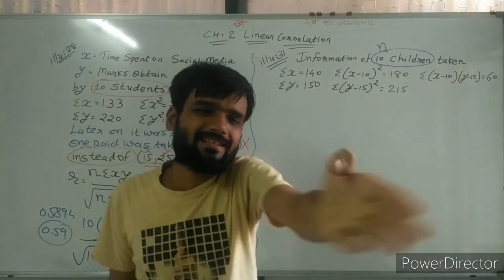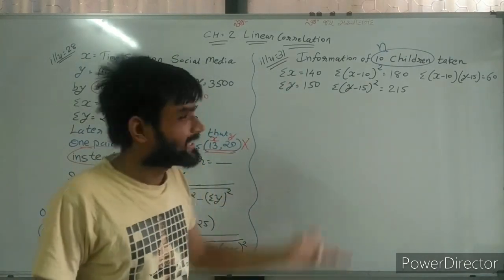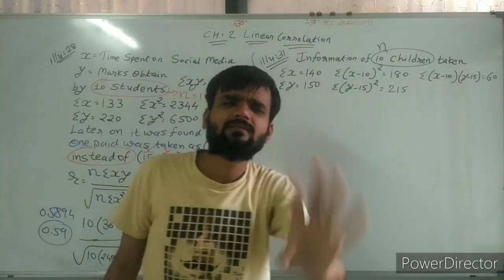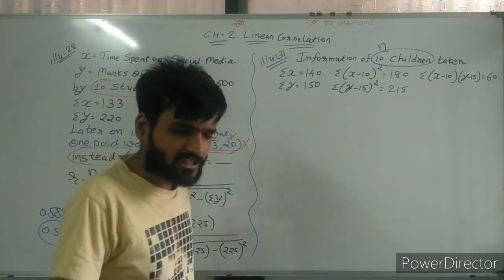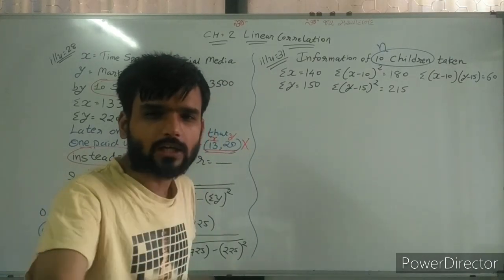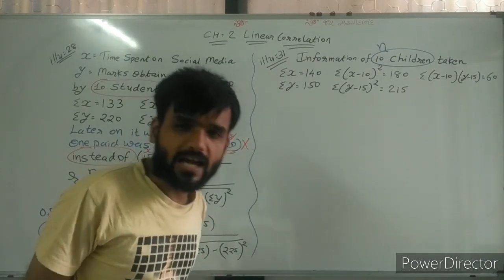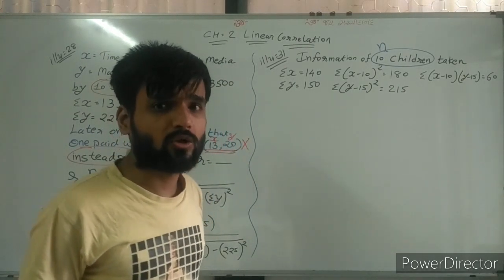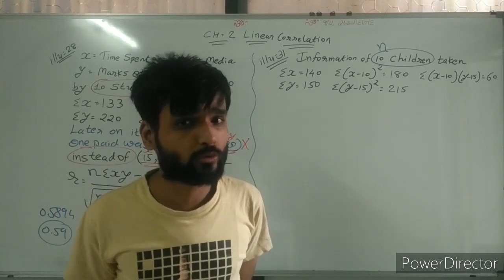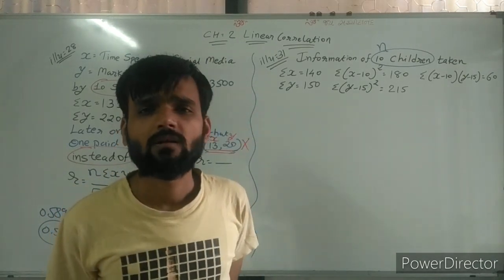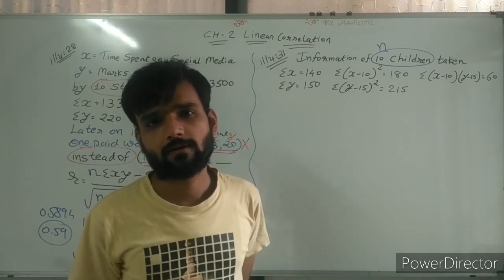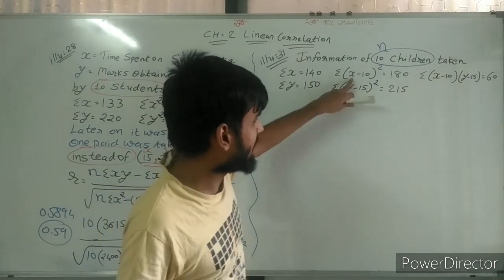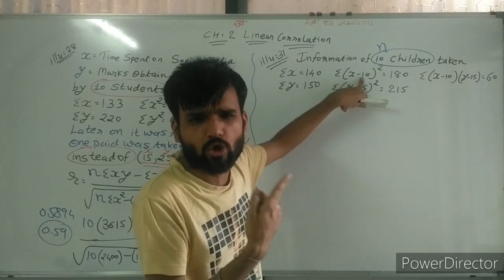Simple, sir. What is in this sum? Simplest sum. Sigma x minus x bar square, sigma y minus y bar square. If you select the formula sigma x minus x bar, y minus y bar divided by root sigma x minus x bar square, second under root sigma y minus y bar square, you cannot use the first formula here. That is your biggest mistake. Sir, why? Here x minus 10 is given. Is it x bar or not?